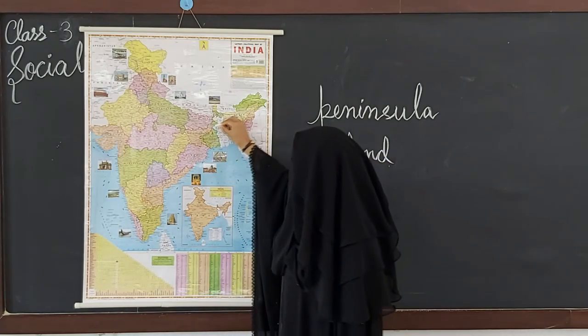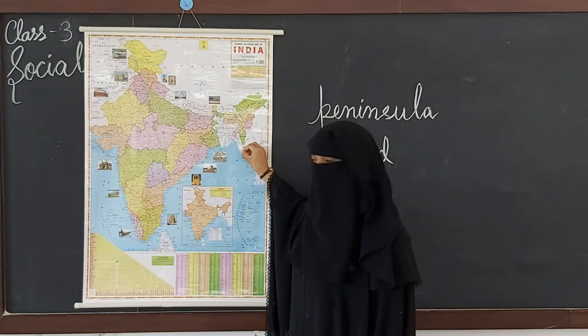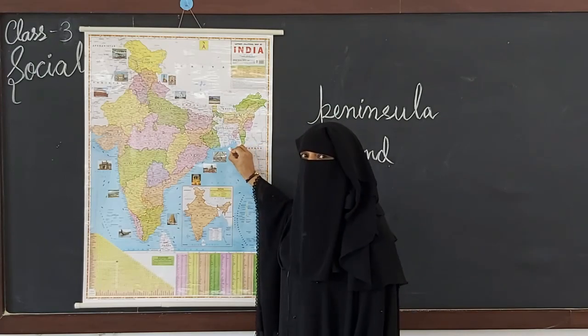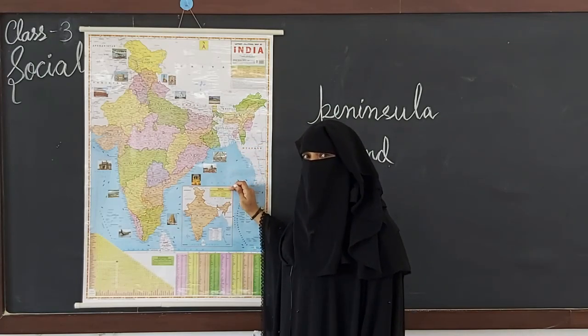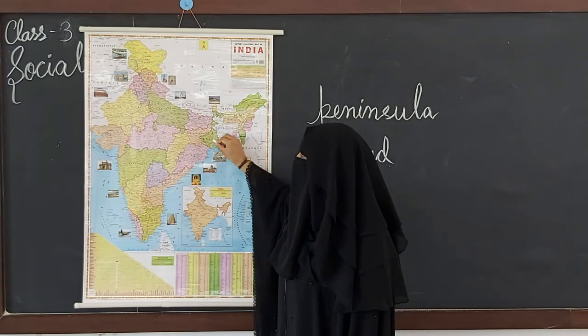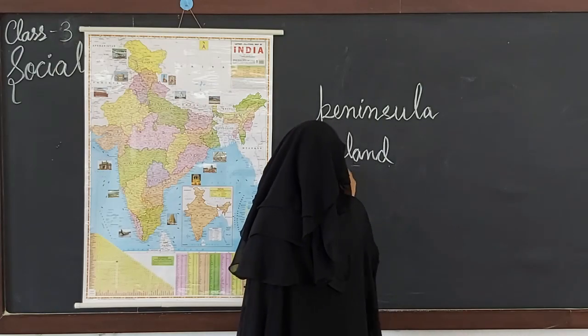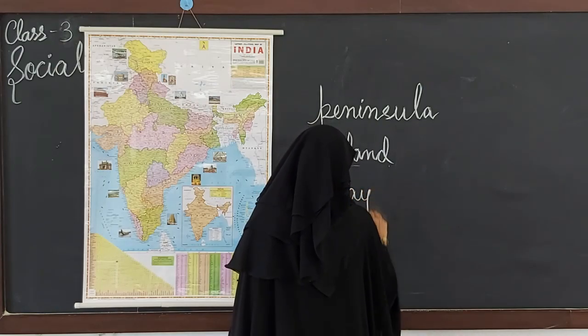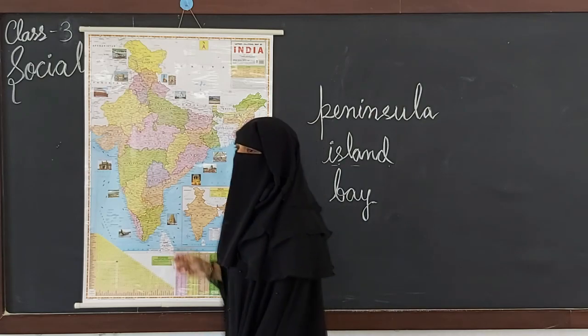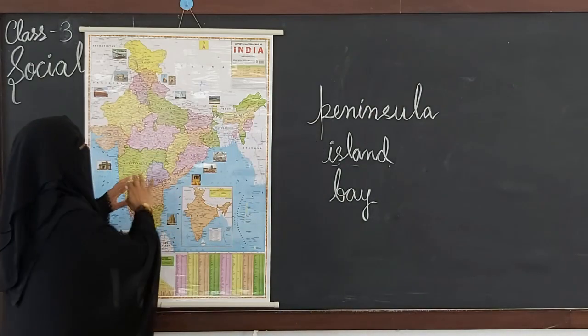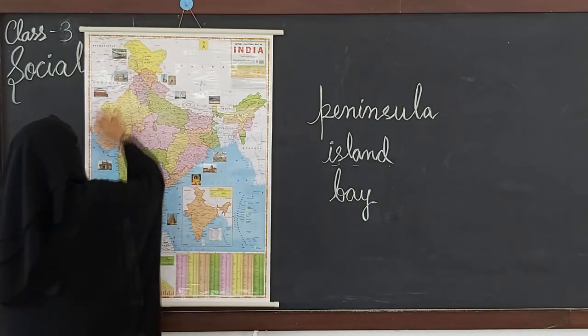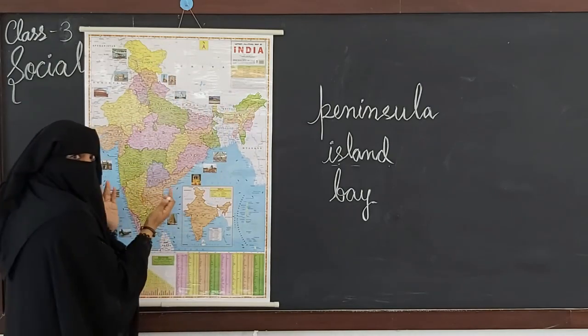And here we have land on three sides and water on one side. Bay of Bengal you have heard, right? Now bay means land on three sides and water on one side. B-A-Y, Bay.